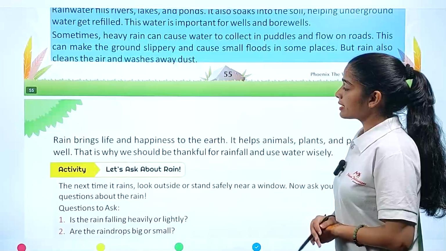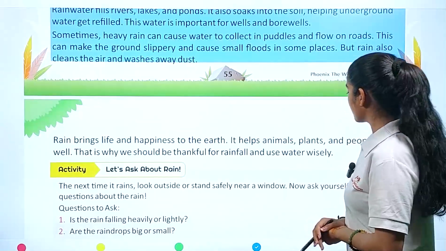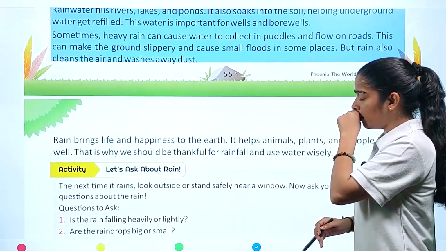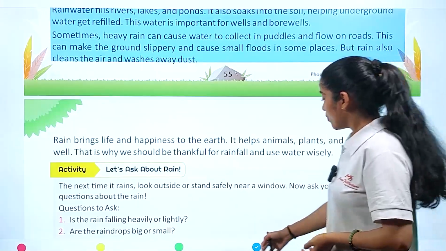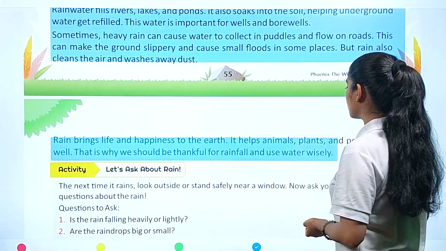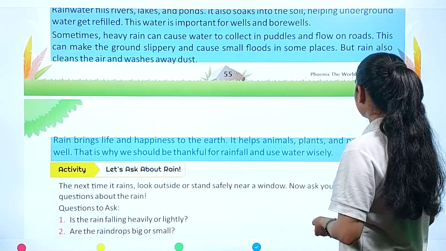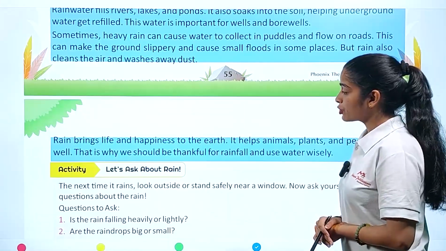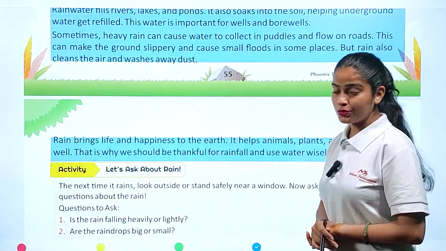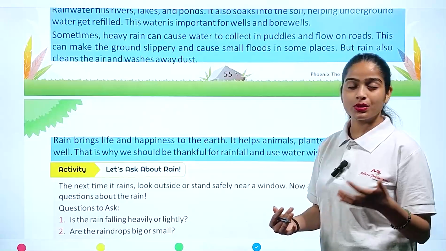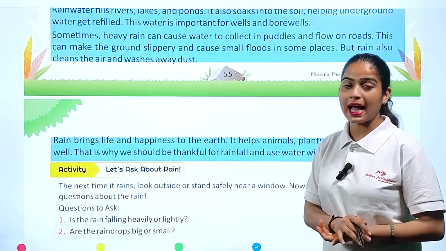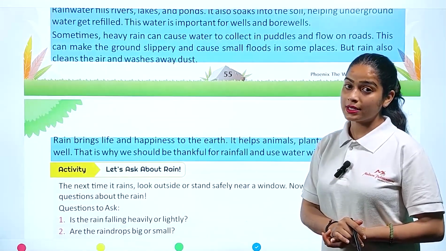Now, rain brings life and happiness to the earth. It helps animals, plants, and people live well. That is why we should be thankful for rainfall and use water wisely. So, you have to show gratitude towards the rainfall and always keep in mind that you have to use water properly and safely without wasting a single drop of it.